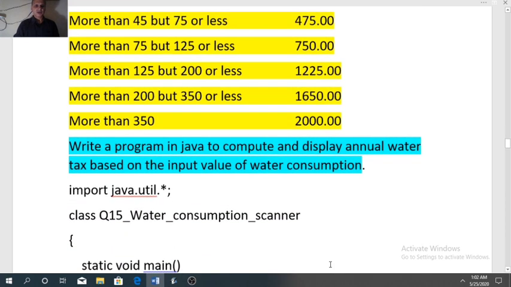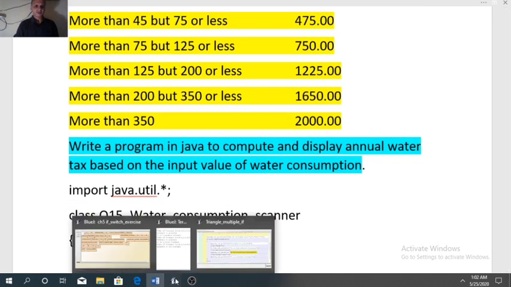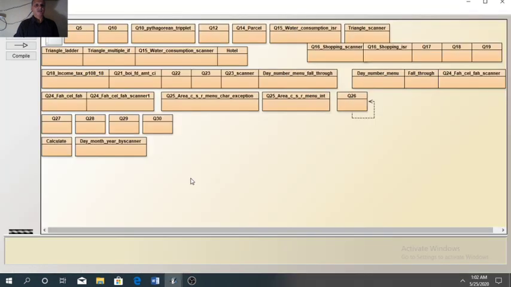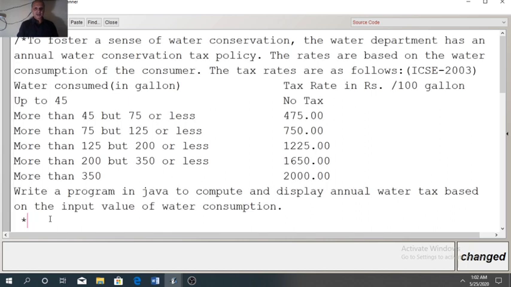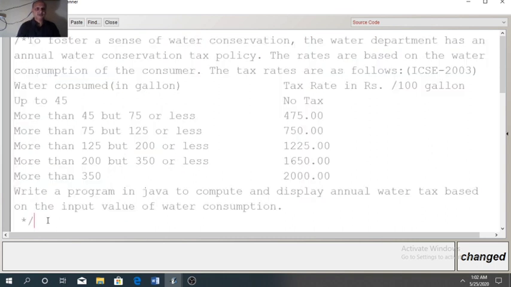Now see the code I have designed in my system. Question I have already shown you. Comment I have used, so that is why it is not visible. Now you can see question is same that you have seen just now. Now let us design it.